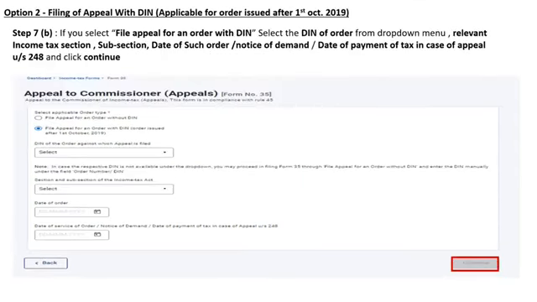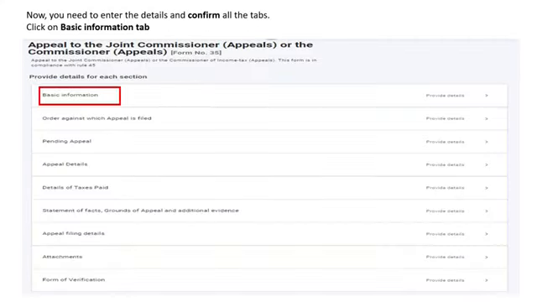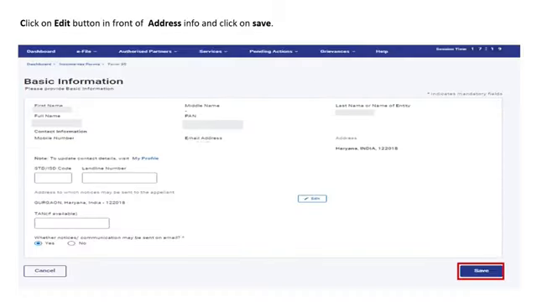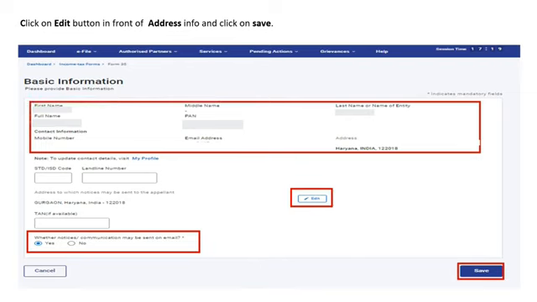On the other hand, if you are filing an appeal for an order with DIN, you are required to select the DIN of the order from the drop-down menu, relevant income tax section, subsection, date of such order or the notice of demand, date of payment of tax in case of appeal under section 248 and then click on Continue button. Now you are required to enter the details and confirm all the tabs. Let us first click on the Basic Information tab. In the Basic Information tab, the details of your name, contact information and email ID will be auto-populated.